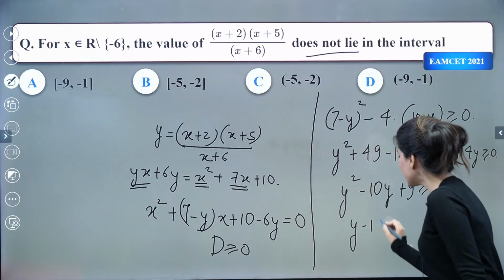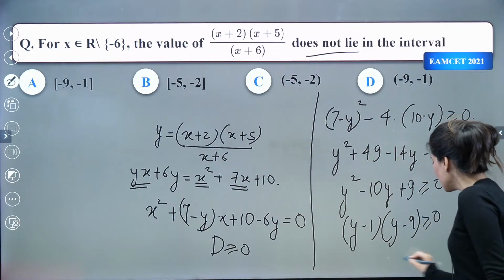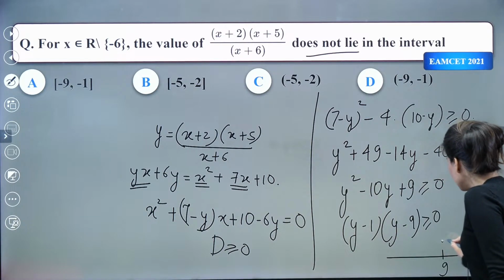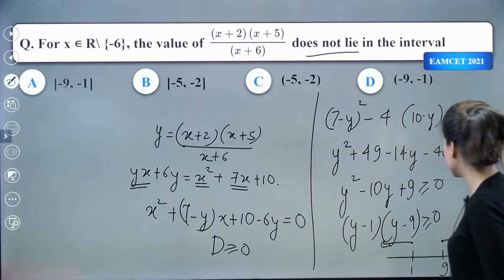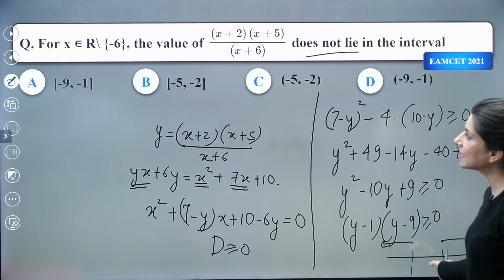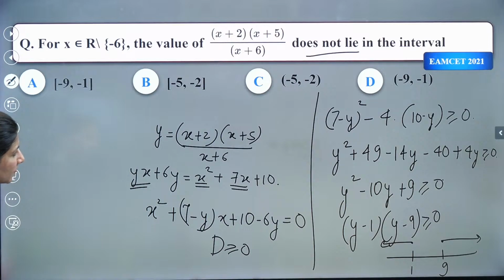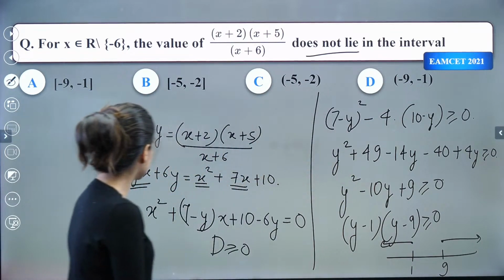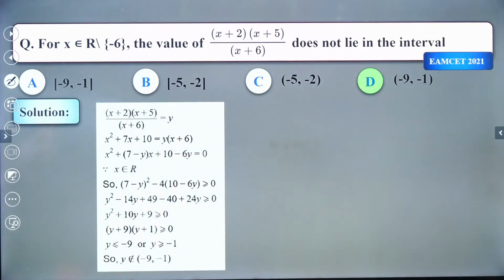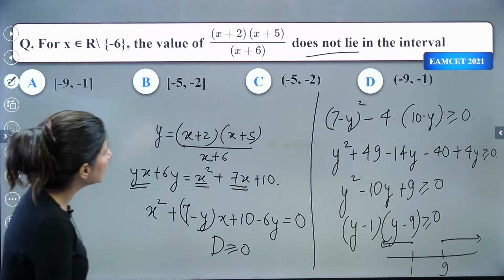Can we see (y minus 1) and (y minus 9) greater than or equal to 0. What does that mean? y should be greater than or equal to 9 and y should be less than or equal to 1. So basically y cannot be in the interval 1 to 9. So which answer is correct? Have I done anything wrong?